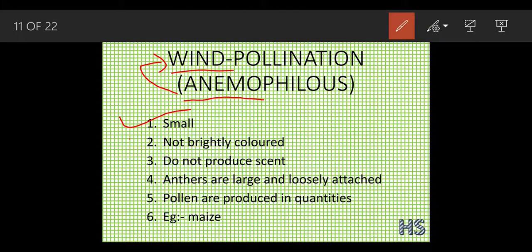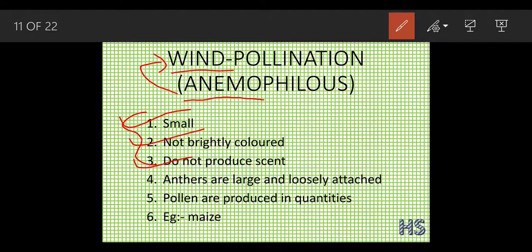They should not be brightly colored and do not require scent. This is because wind is an abiotic factor. What do we mean by abiotic? That means non-living. A non-living thing does not need a large flower, a brightly colored flower, or a flower that produces scent.